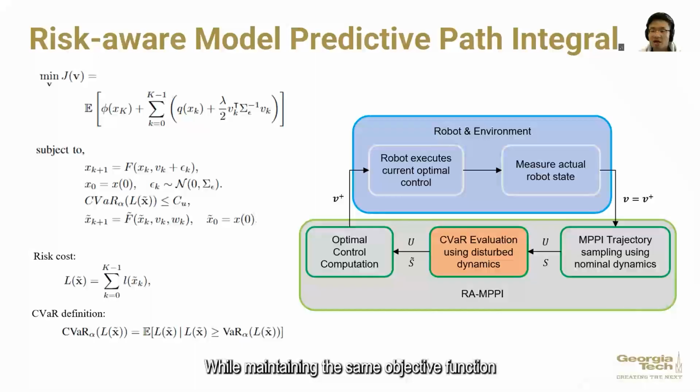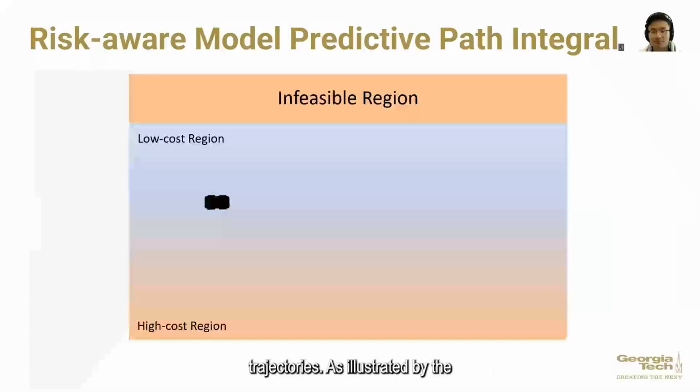In light of this, the proposed risk-aware MPPI, or RAMPPI algorithm, addresses the following problem. While maintaining the same objective function as the original MPPI, it also employs disturbed dynamics to sample and evaluate the CVaR value for each MPPI sample trajectory. RAMPPI then leverages the CVaR value as a filter, substantially diminishing the weights of high-risk sample trajectories.